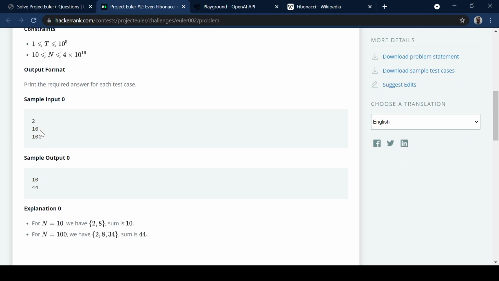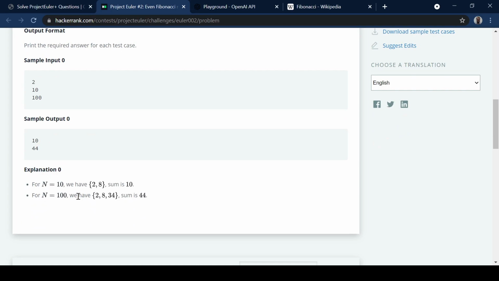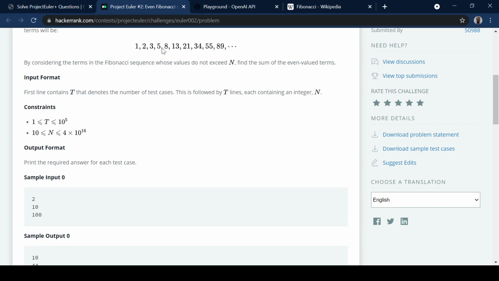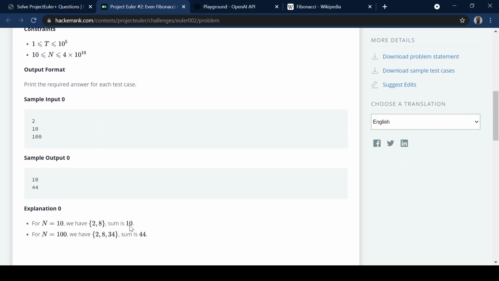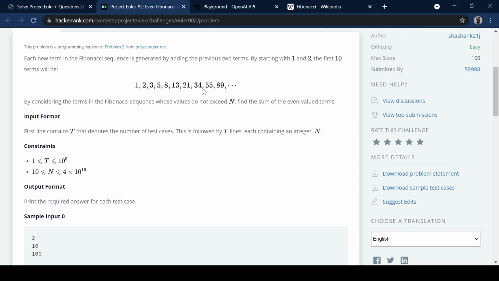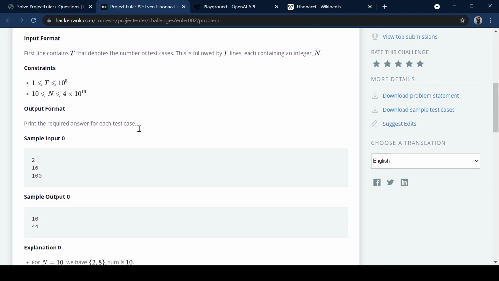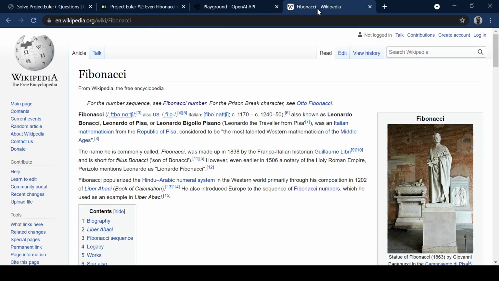It has 2 test cases, 10 and 100, and the answers expected are 10 and 44, and it explains down here that if n is 10, there are only 2 even Fibonacci numbers below 10, so 10 cuts off here, the even ones are 2 and 8, and the sum is 10, and for n equals 100 you have 2 and 8 and 34. And it's interesting that most of the Fibonacci sequence is odd. That's somewhat surprising maybe. And there are some interesting historical digressions about Fibonacci, which I didn't know before I looked this up.